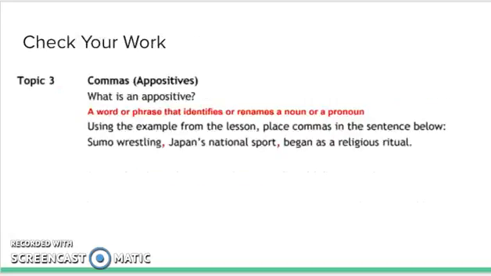On your note-taker sheet, you should put down that an appositive is a word or phrase that identifies or renames a noun or a pronoun, and place the commas in the appropriate spots.